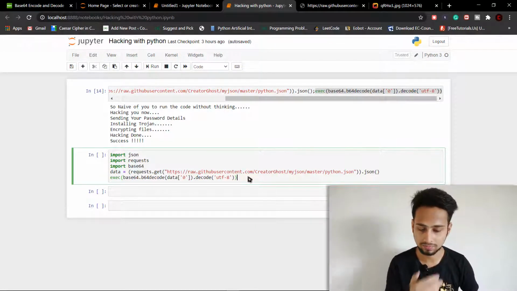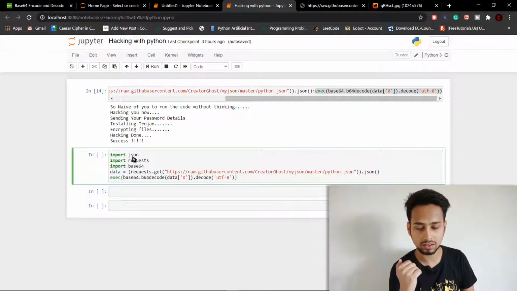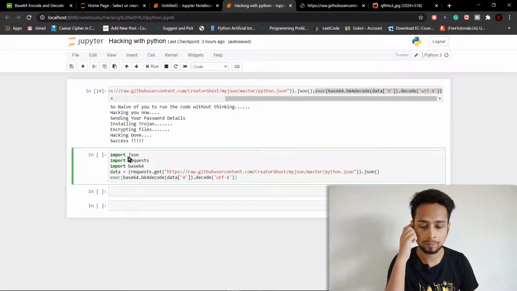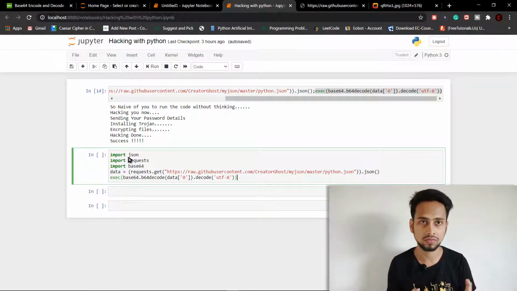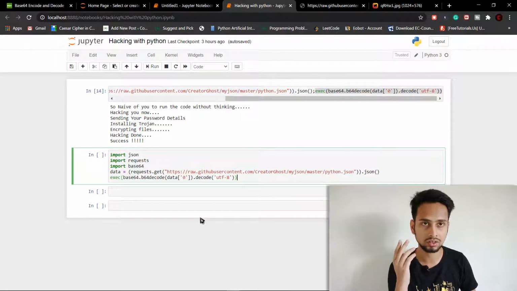So let me explain. The first line is just importing some of the libraries that we are going to use. First is JSON. It is used to read JSON files in our Python program, and then there is requests. It is used for get requests, post requests, sending data to a website, posting data inside the website, and purposes like that. And base64 is a text encoder that takes your text and encodes it into a format that is not human readable.